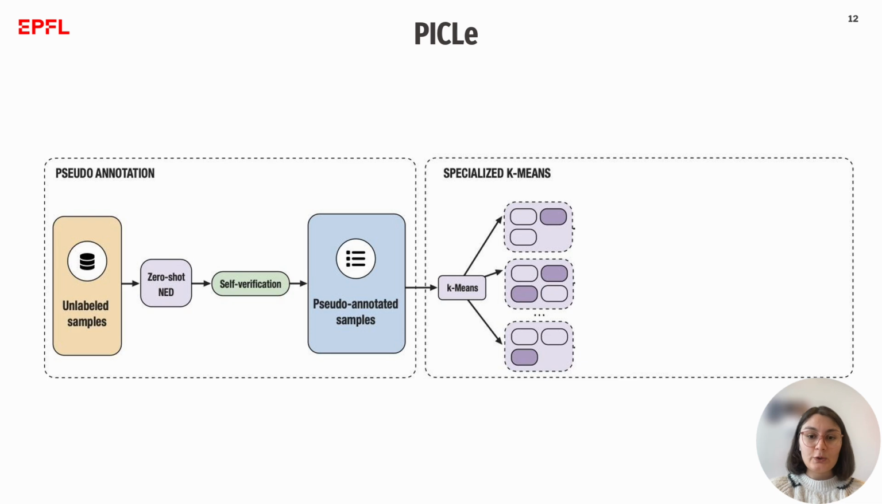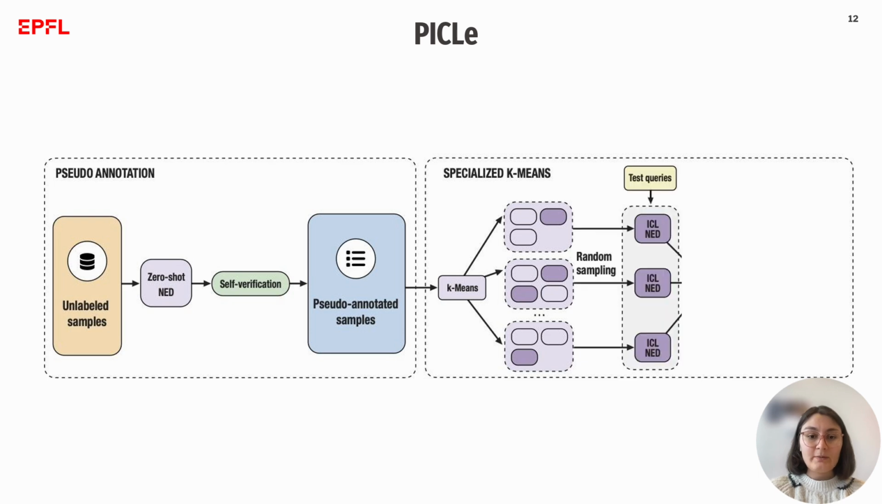We use k-means to group the pseudo-annotated samples into k-clusters. Each cluster is used as an individual pool of demonstrations for the downstream named entity detection at inference stage. We prompt the model k times for each test sample, each time choosing the demonstrations from one cluster of pseudo-annotated samples. We call this sampling method the specialized k-means. Finally, for each entity in the k-lists of predictions, we perform a self-verification step to verify if the extracted entities have the correct entity type.